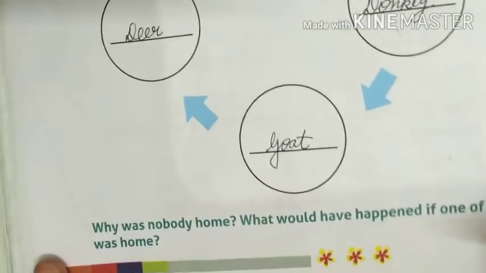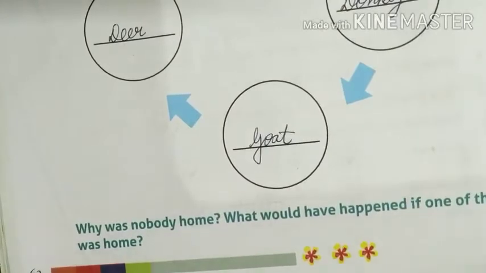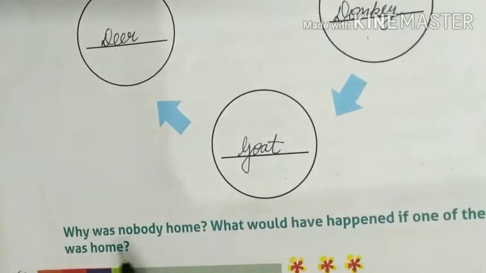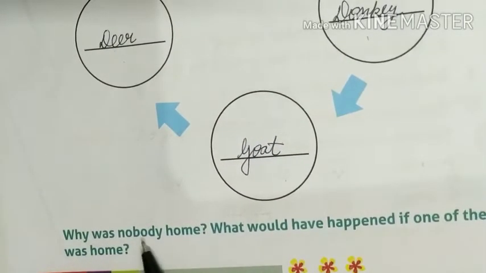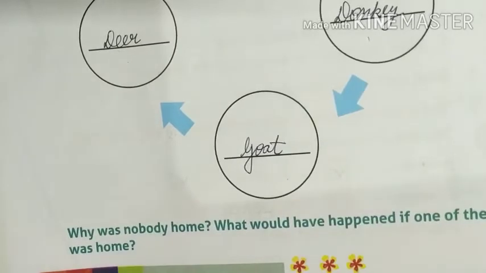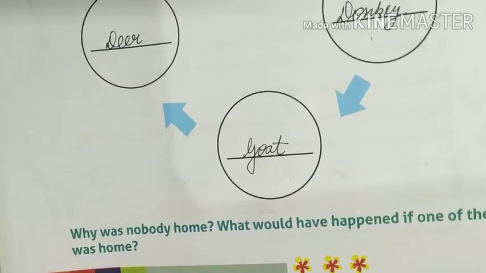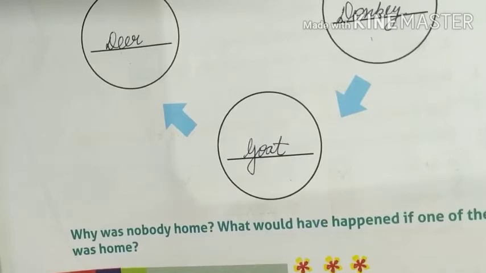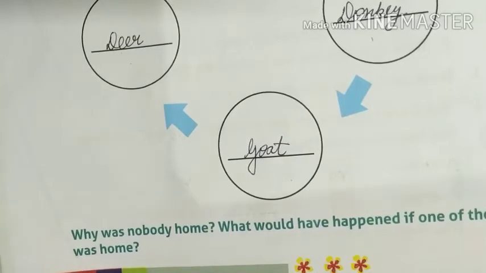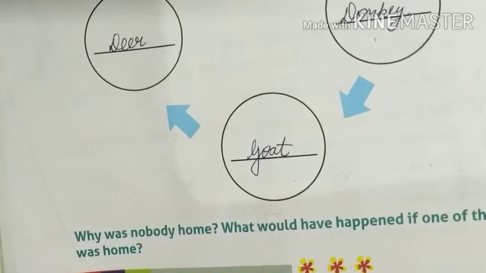Okay, this is the question. I'll just discuss it. There is no need to write anywhere. Why was nobody home? So why do you think? See, Rabbit went to Donkey's house. Donkey was not there. Donkey went to Goat's house. Goat was not there. Goat went to Deer's house. Deer was not there. So why do you think that nobody was at home? Because everybody had gone out to look for food.